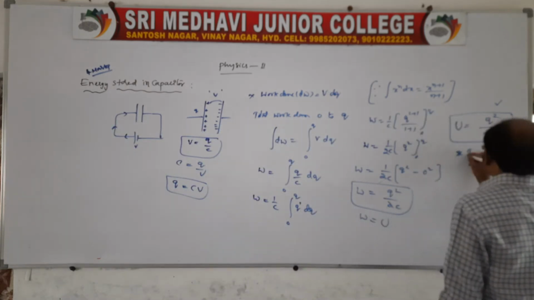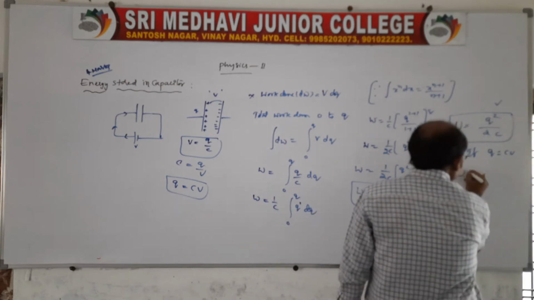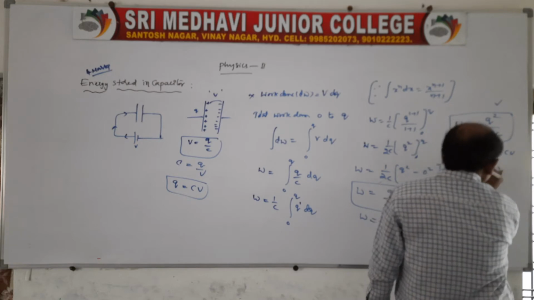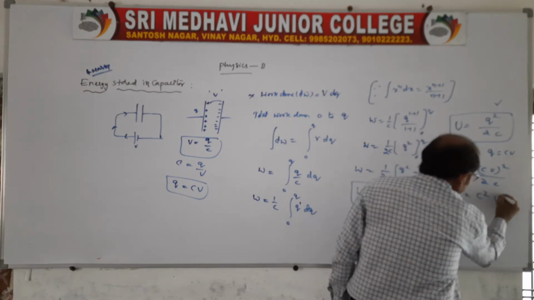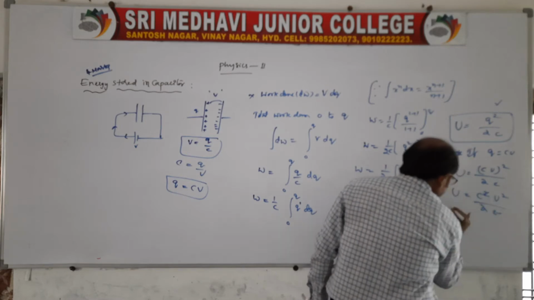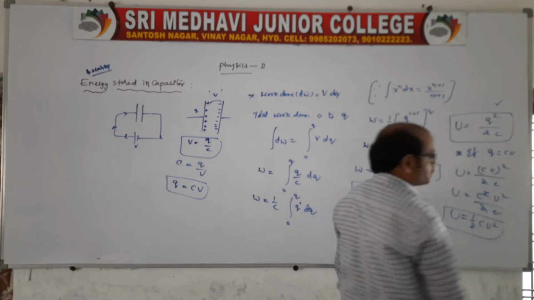So we'll get another energy expression. If you take Q = CV, therefore the energy stored is (CV)² by 2C. So U = C²V² by 2C, that is U = 1/2 CV². Of course, it is also energy only.